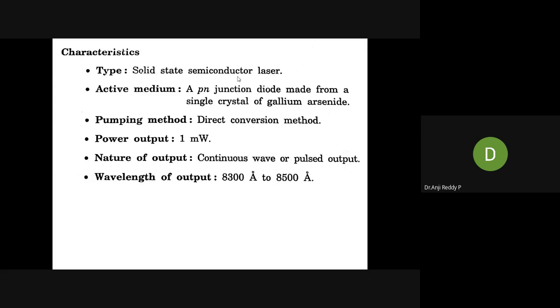Solid laser means the active material should be solid. Then liquid laser, gas laser, dye laser, and finally solid state semiconductor laser. These are the 5 types of laser. In characteristics, first we have to write the type. Is it solid or liquid or gas or dye or semiconductor? That we have to write first. Then, what is this type of laser?